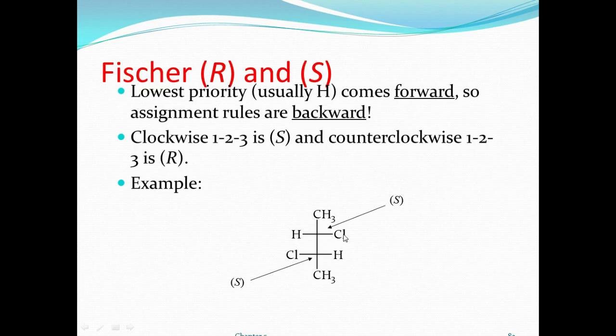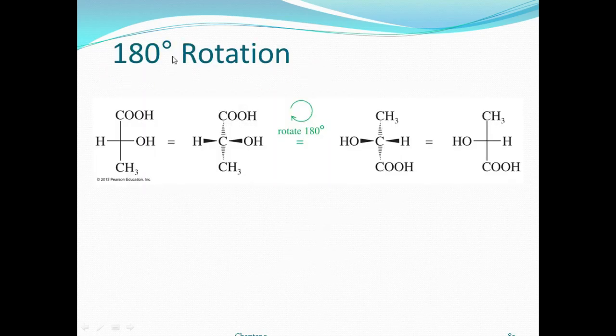On the first carbon, chlorine is number 1, methyl is number 2, or another group is here. This is number 1, this is number 2, this is number 3, and this is number 4, the least group, right? You get the configuration. Another one is here: you take this group, chlorine, as number 1, this group as number 2, another methyl as 3, and hydrogen is the least group. It is S configuration. How to rotate by 180 degrees?